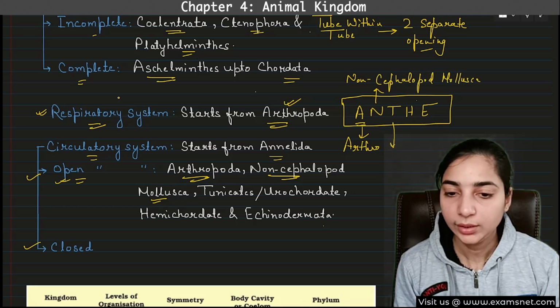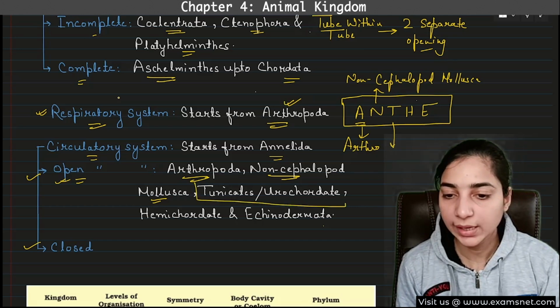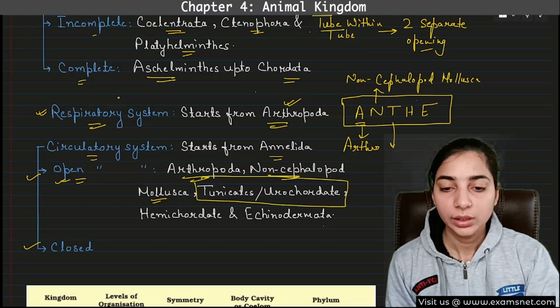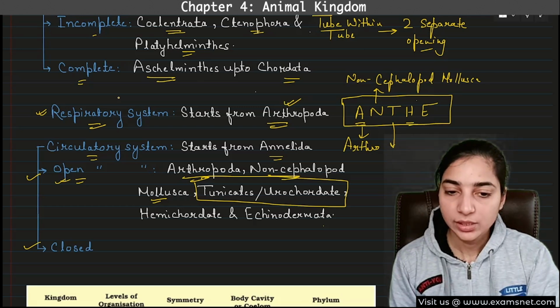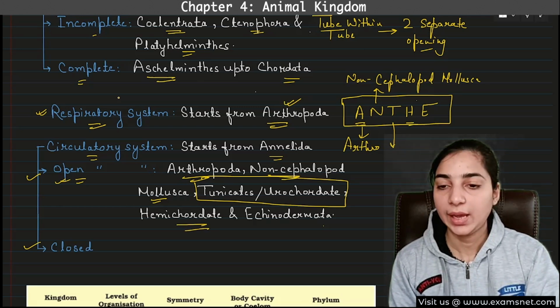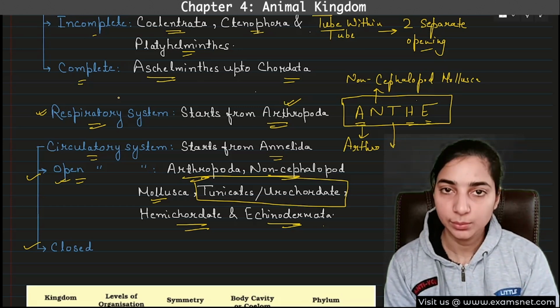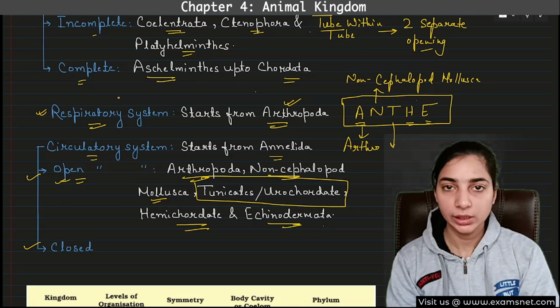Then T for what? T for tunicates. Tunicates are also known as urochordates. That also we will discuss. T for tunicates or urochordates, H for hemichordata and E for echinodermata. So these are the examples of all the animals which have open type of circulatory system.